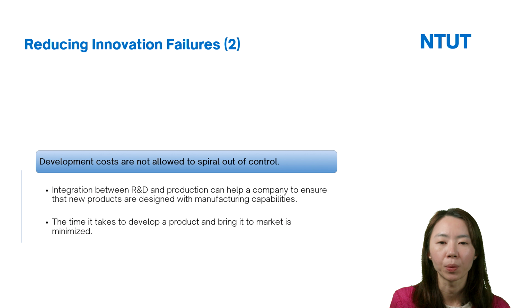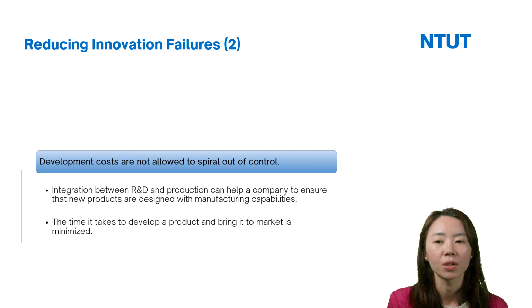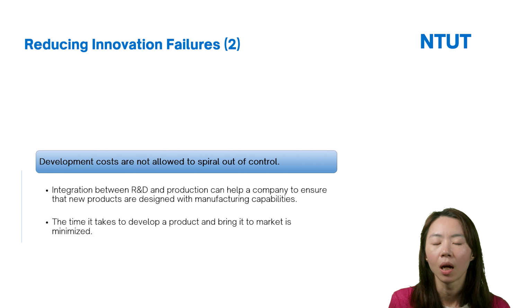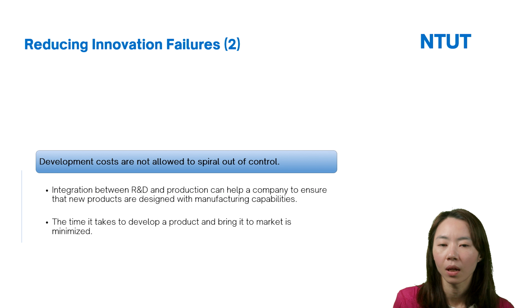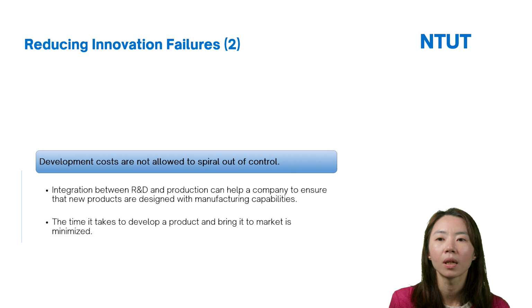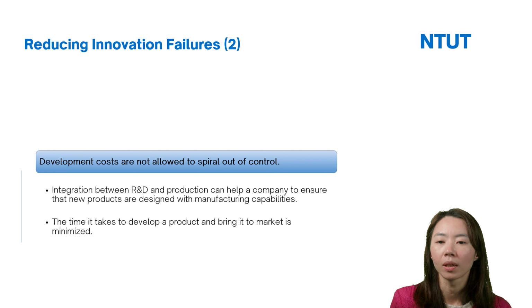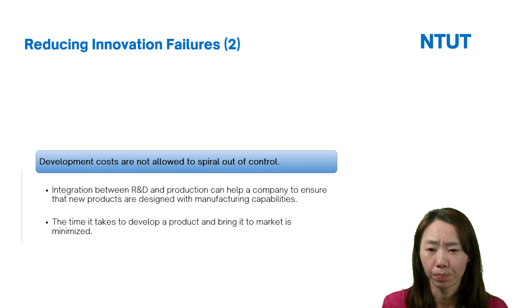So if the firms have good integration among, for example, the R&D and the production departments, the time it takes to develop products and bring them to the market is minimized. And of course, the firms can have a higher successful rate of their products.